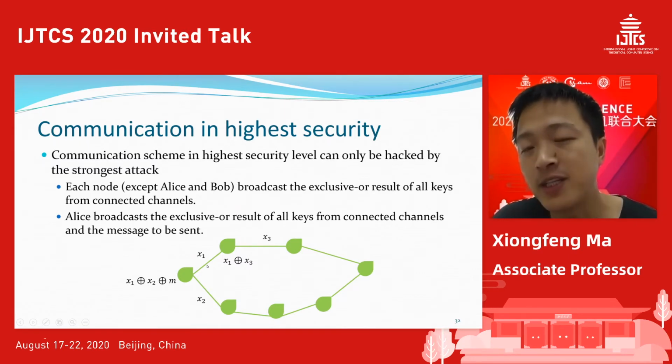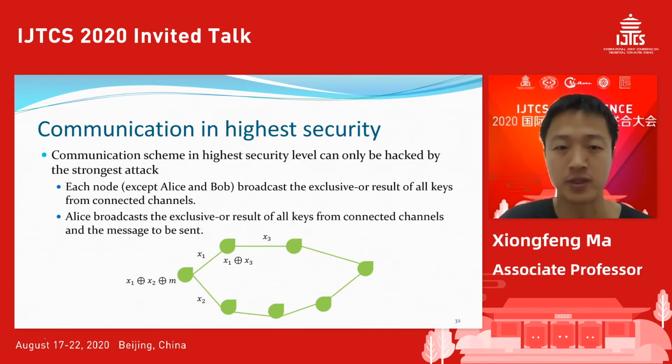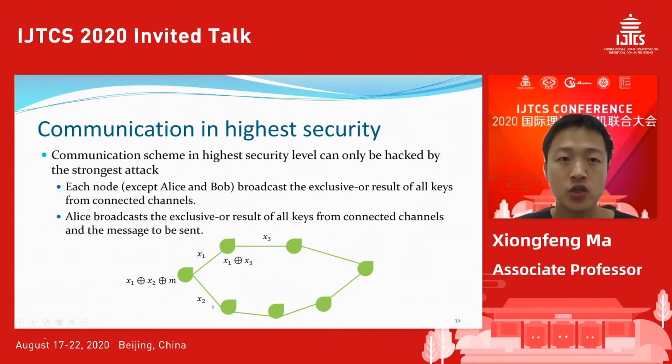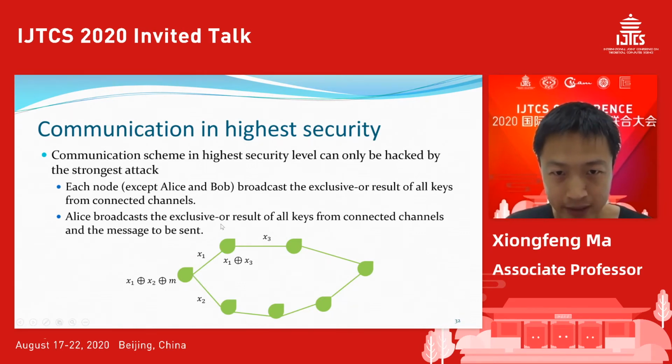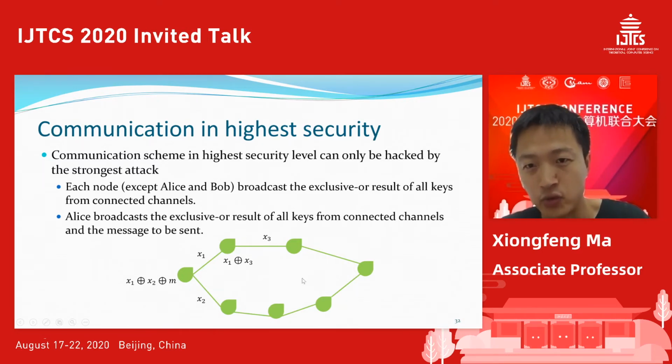It might not be secure due to compromised nodes, but if it's not compromised, it is a secure key. So Alice will broadcast the XOR results of all the keys to everyone.